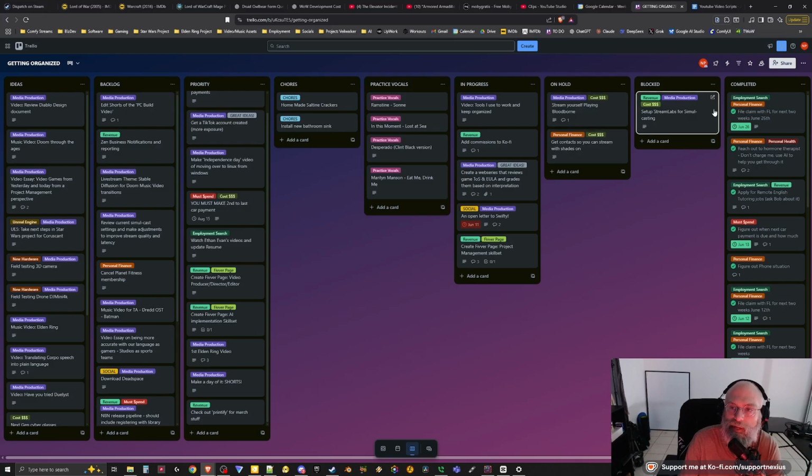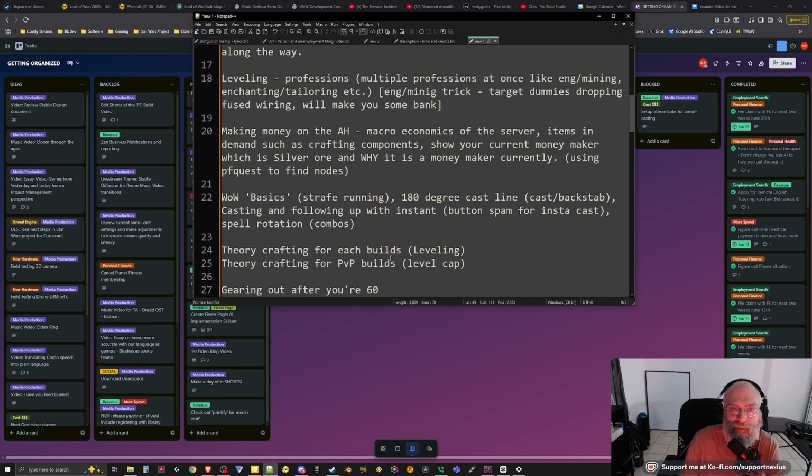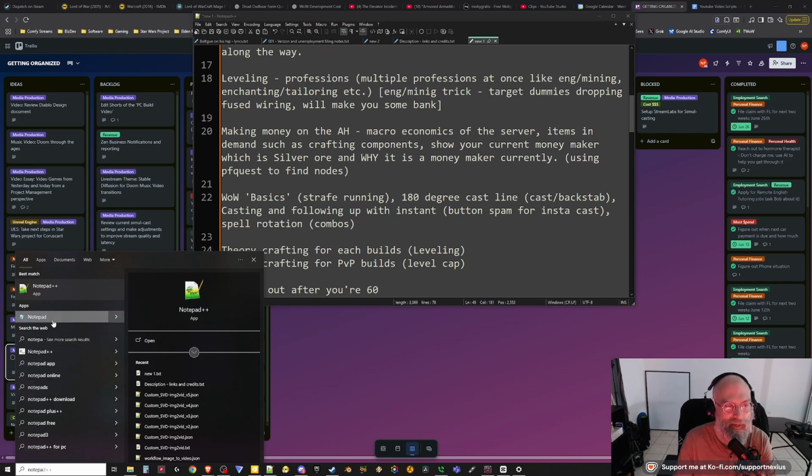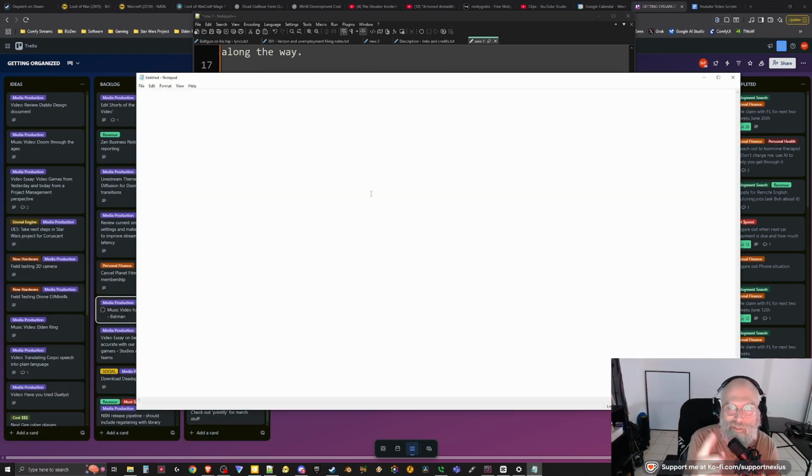So you can see I've got all of these things. Anytime something comes to mind, the first thing I do is write it down. This is Notepad++. The great thing about Notepad++ is that if you load up normal Notepad in Windows and you have a bunch of notes in here and you didn't save it and you lose power, or your computer shuts down for some reason, you bumped the power button, you lose everything on this Notepad.